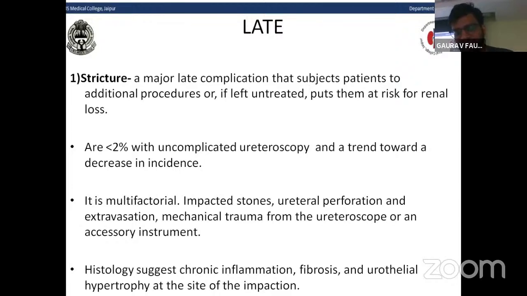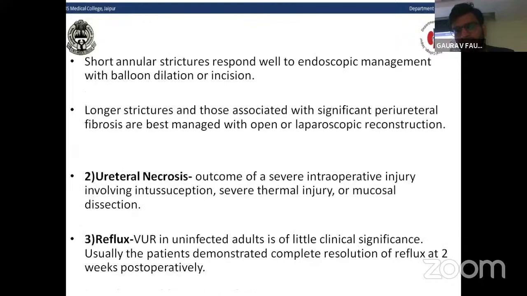Histology of the stricture segment usually suggests chronic inflammation, fibrosis, and urothelial hypertrophy at the site of the impaction of the previous stone. Short annular strictures respond well to endoscopic management with balloon dilatation or incision, while longer strictures and those associated with significant periureteral fibrosis are best managed with open or laparoscopic reconstruction.